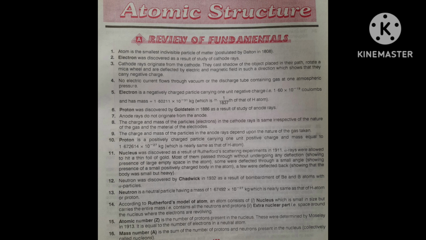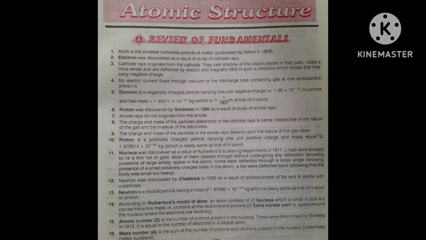That space is called extranuclear part. Most of the place will be vacuum. Only somewhere electron will be there. Most of the place will be empty.